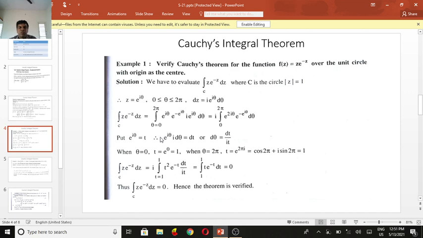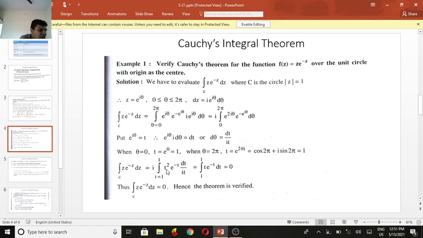Now converting θ in terms of t: if θ is equal to 0, then t is e^0, which is 1. Then if θ is equal to 2π, t becomes e^(2πi).